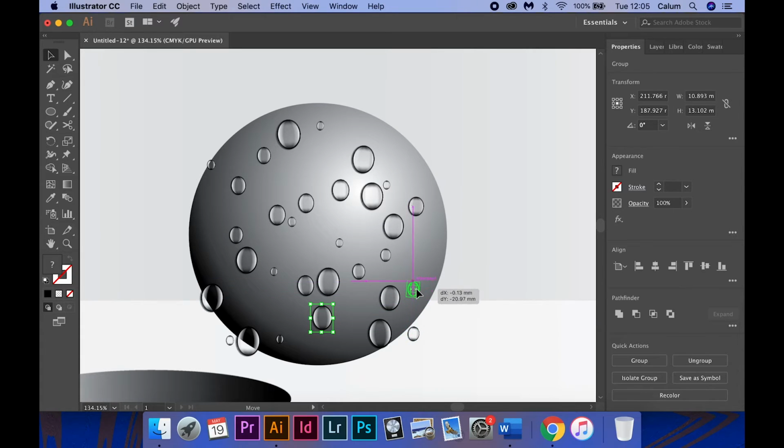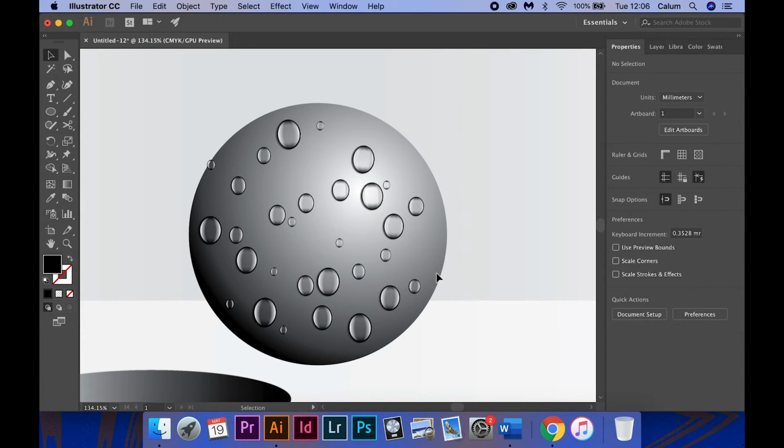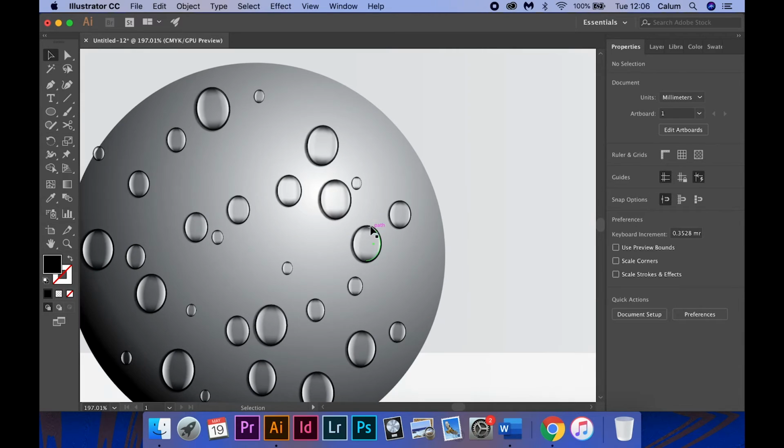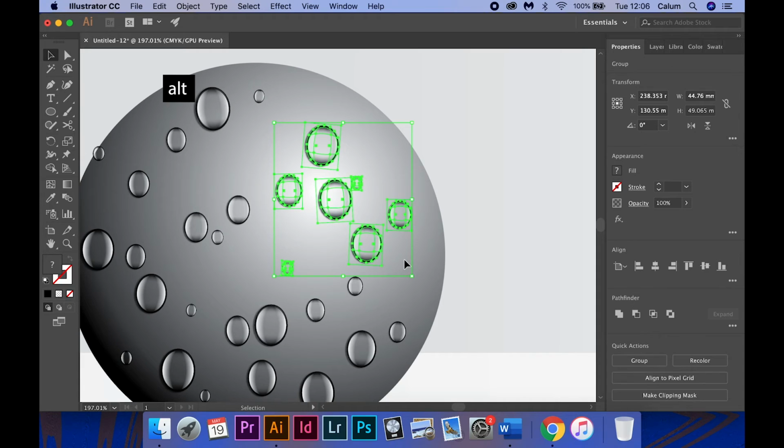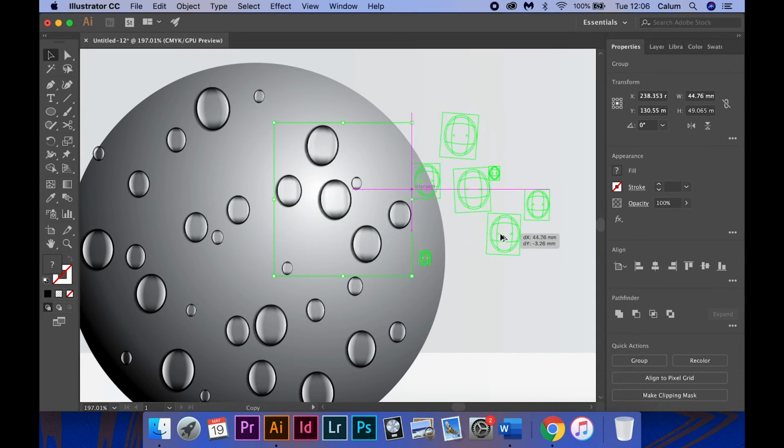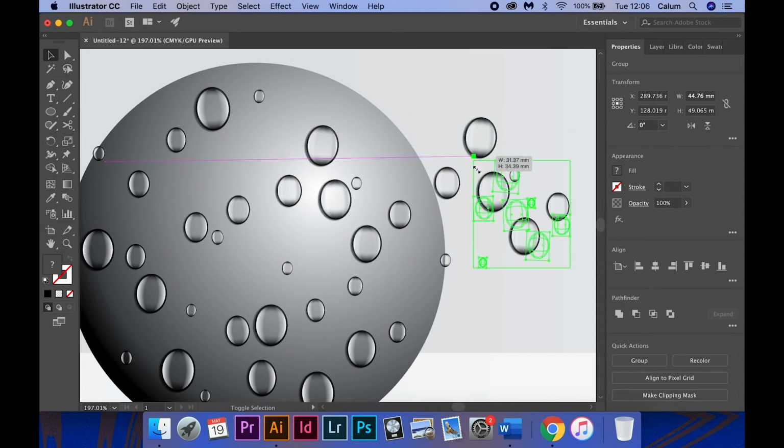I place all water droplets within the parameters of the sphere. I then duplicate sections to create small water droplets.